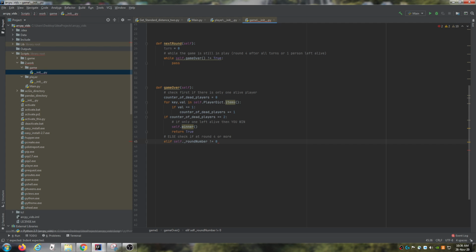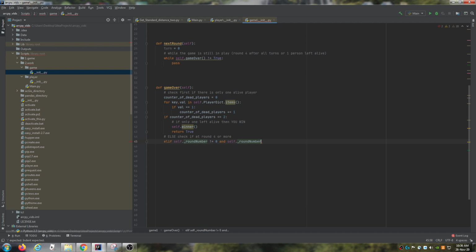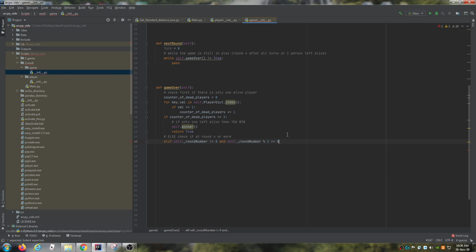I want to check once everyone has had one turn, or those left alive anyway, and self._round number divisible by 3 is equal to 0. Remember, we're starting round number at 0, so it'll be 0, 1, 2, and so it'll be round 3 that we start checking on round 4.